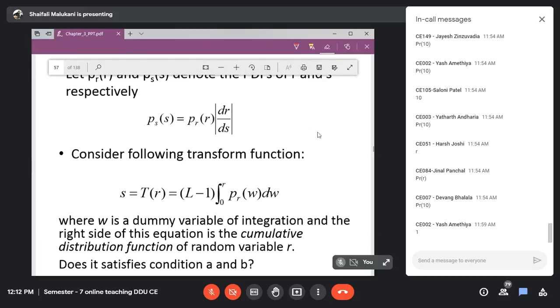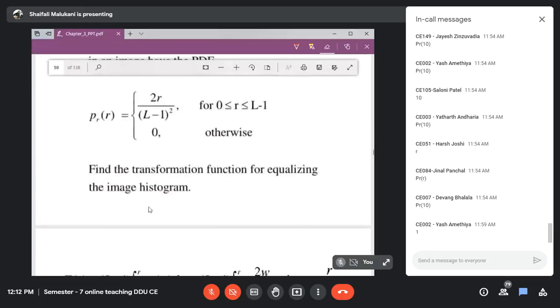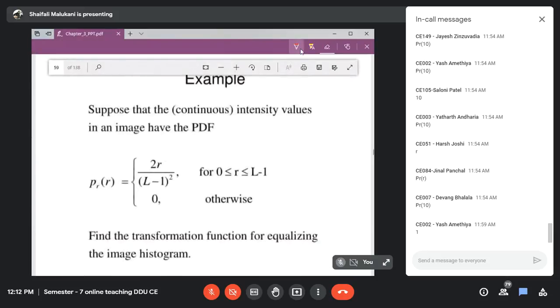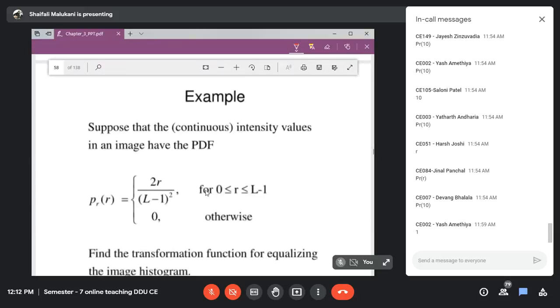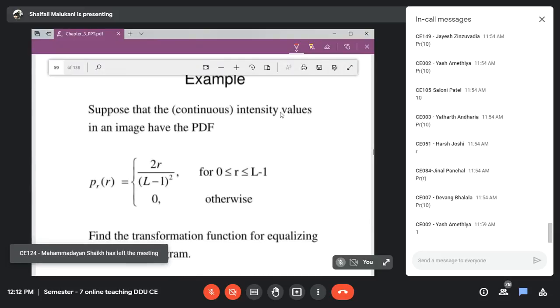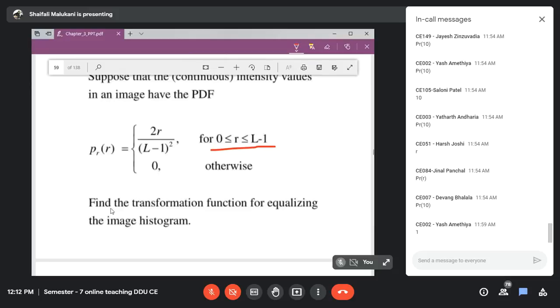Now let us take an example, and if you are still not clear, we can discuss. So what is the example? This is your given PR. Assume that your image has continuous values, which means this PR is a continuous one. Find the transformation function equalizing the image histogram. The transformation function is asked of you.